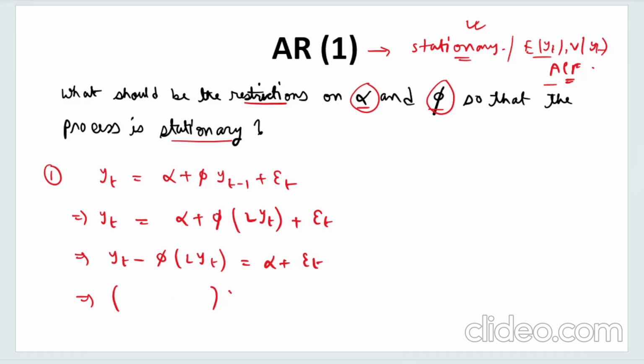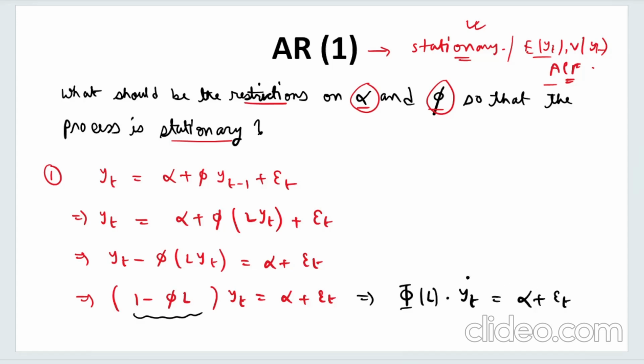Then take yt common. You will have 1 minus phi L times yt is alpha plus epsilon t. Now what we can write from here is that this entire thing is a function of only L, right? Phi is a constant, 1 is a scalar. So this entire thing is a function of only L. We write it as capital phi L, then yt is as it is, and then here you have alpha plus epsilon t as it is, right? I hope this is clear.